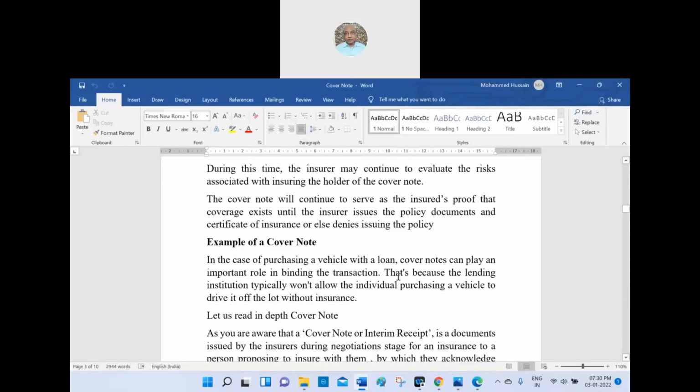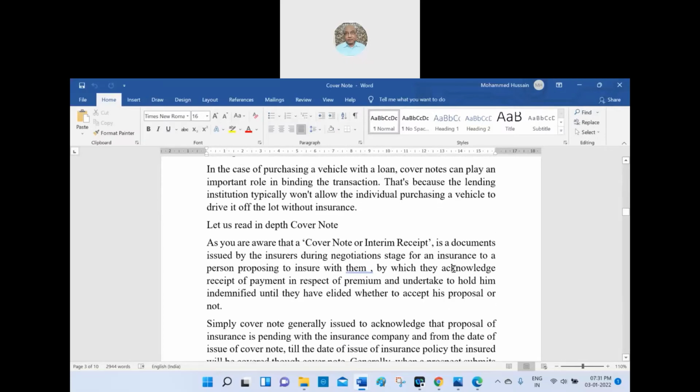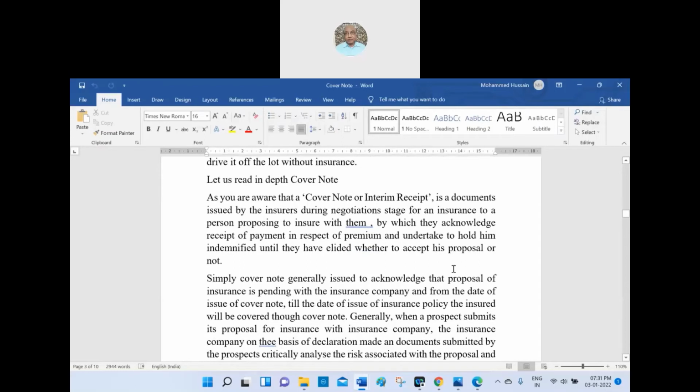The cover note will continue to serve as the insured's proof that cover exists until the insurer issues the policy document and certificate of insurance, or else denies issuing the policy. Suppose he denies; meanwhile, if an untoward incident happens before the denial, it will be covered. But after the denial, if anything has happened, the cover note will not be valid. Is it clear? Yes, sir.